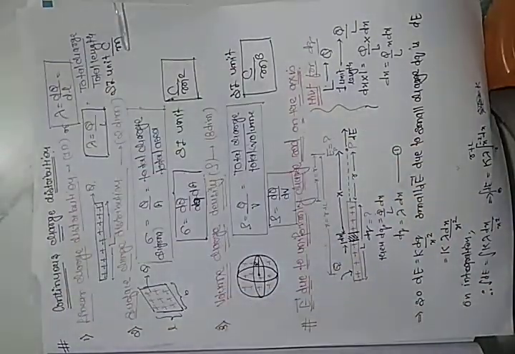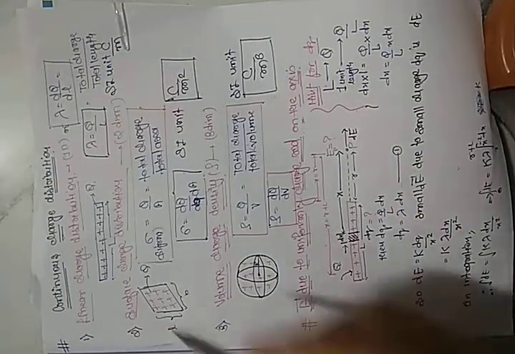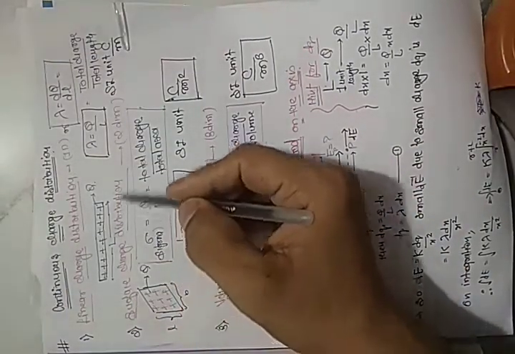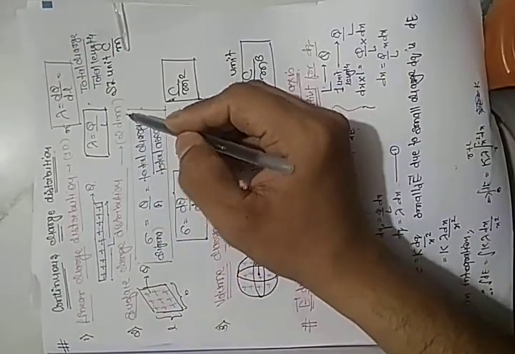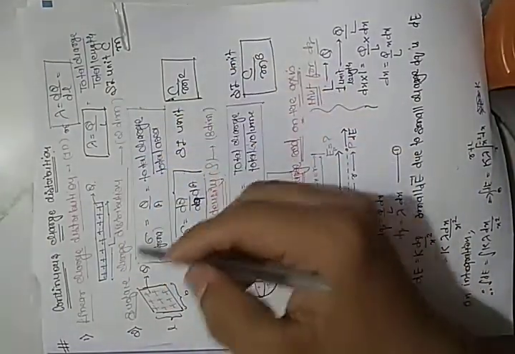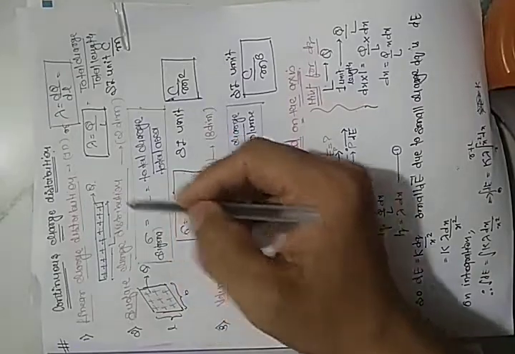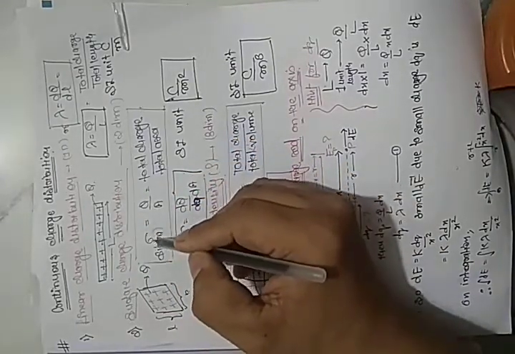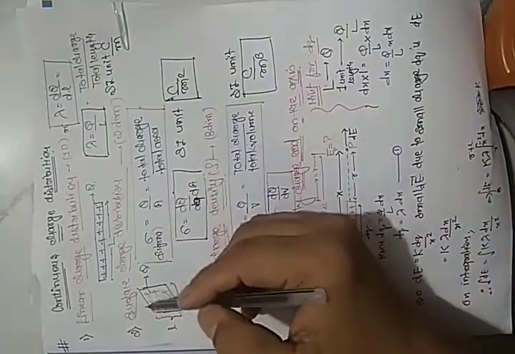Length and breadth, this is two-dimensional. So a surface charge distribution is basically a two-dimensional body. It is used for a two-dimensional body. The surface charge distribution is denoted by the symbol sigma. You can understand with the help of the figure.